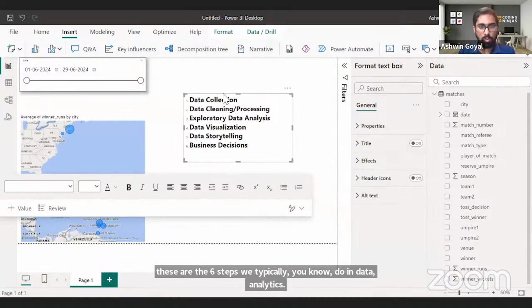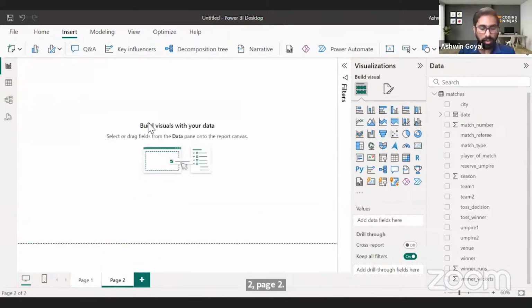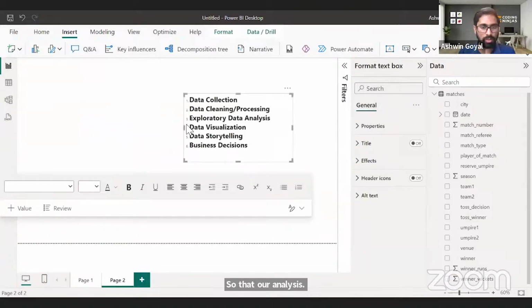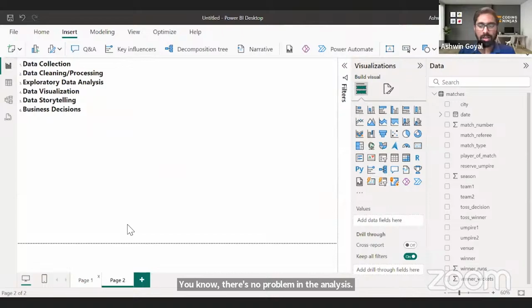And maybe I'll just move this to page 2 so that there's no problem in the analysis space we need. So yeah, these are the 6 steps of data analytics.